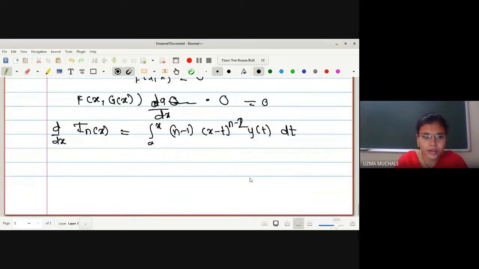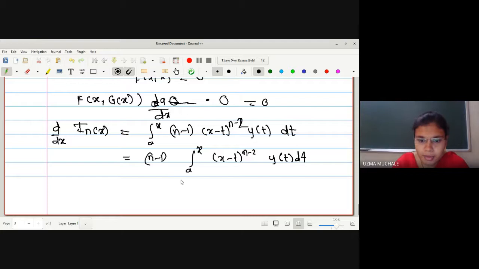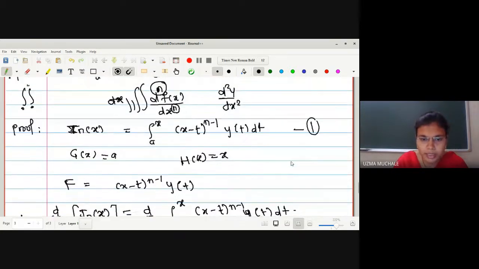So we have got this d by dx of I n. Now if you see carefully, let me write down here, this is n minus 1. If I keep it outside, it will be integral a to x, x minus t raised to n minus 2 y of t dt. Can anyone tell me what will be the value of this from your assumption I n of x?